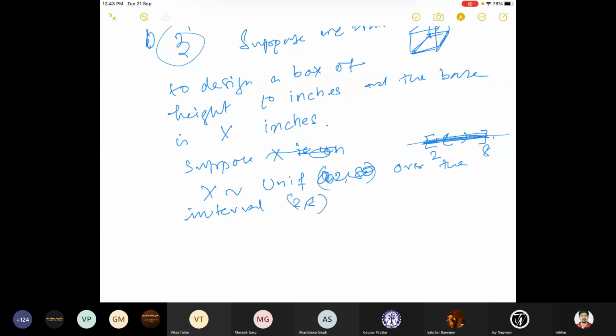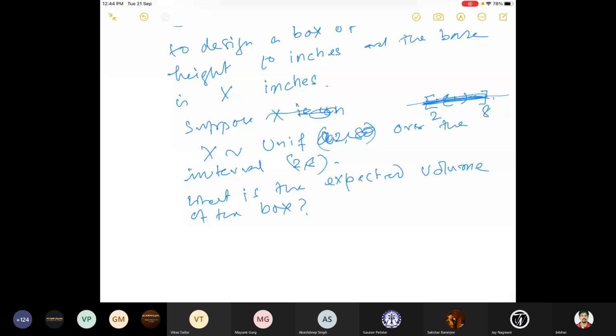Then the question is, what is the expected volume of the box? Who can tell me the answer? First of all, if the base is a random variable, some x, whatever x is, and the height is 10, then what is the volume?